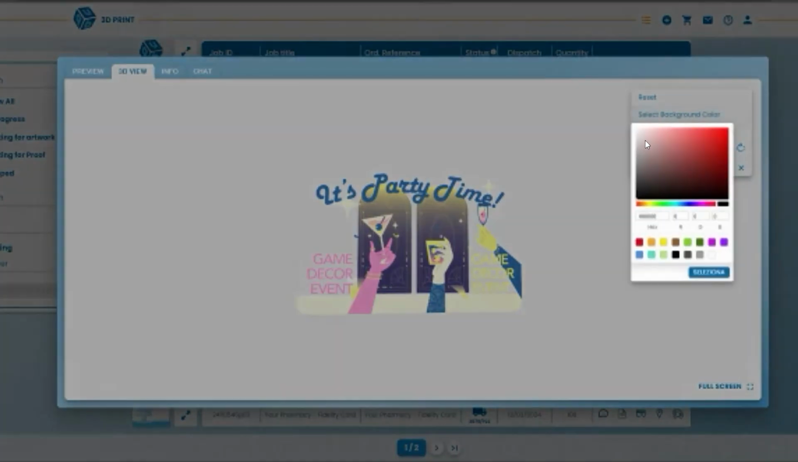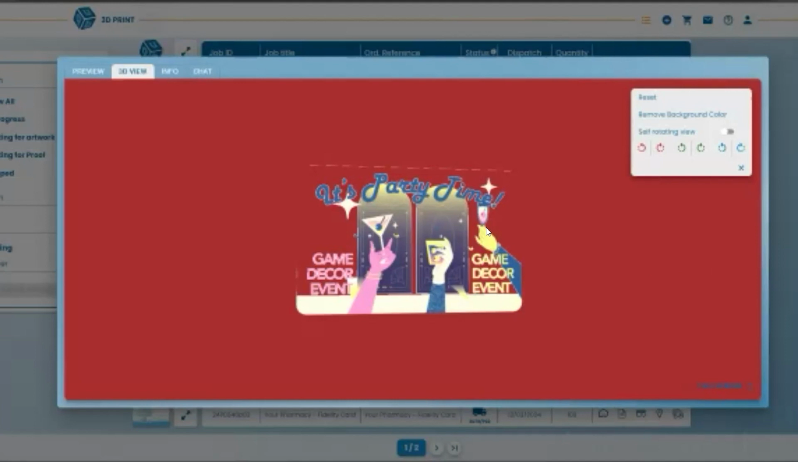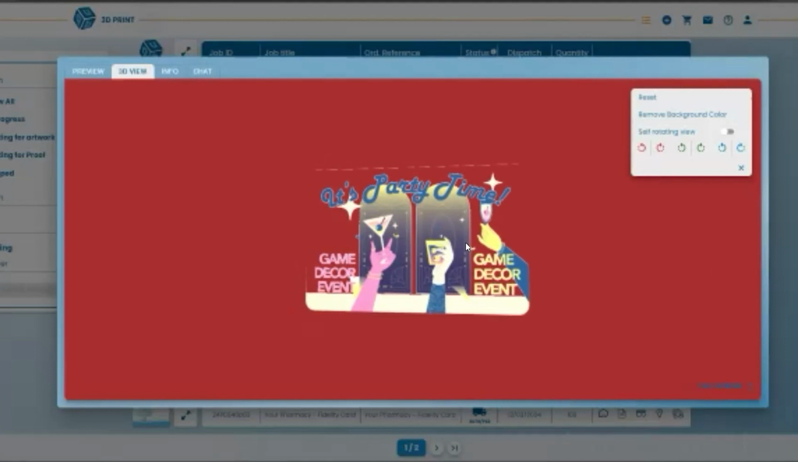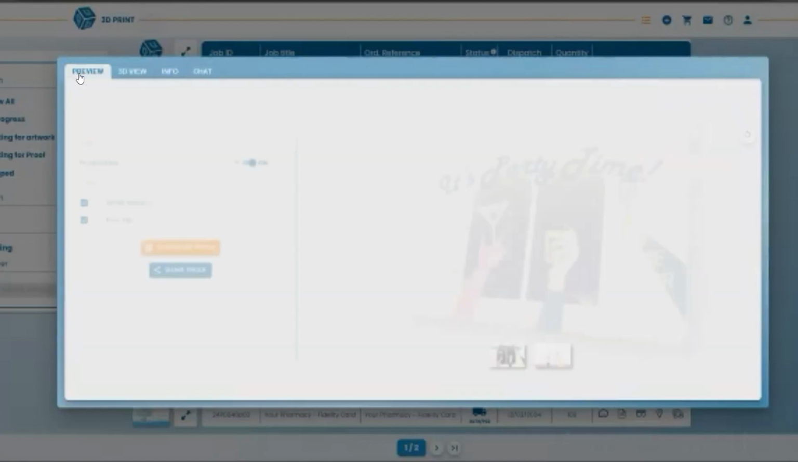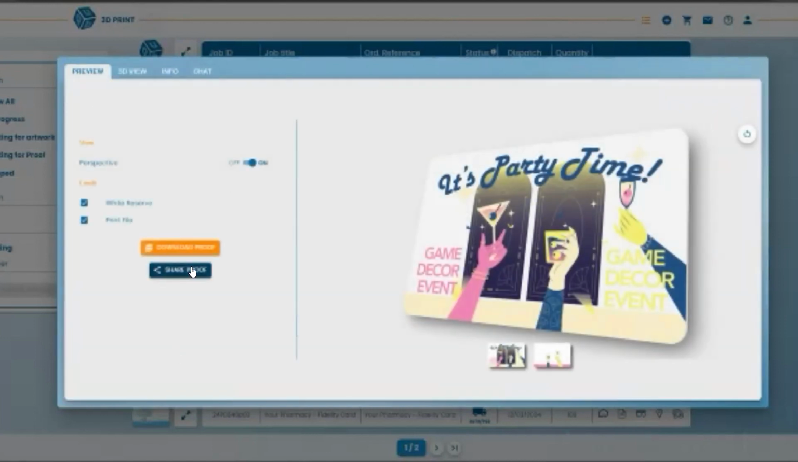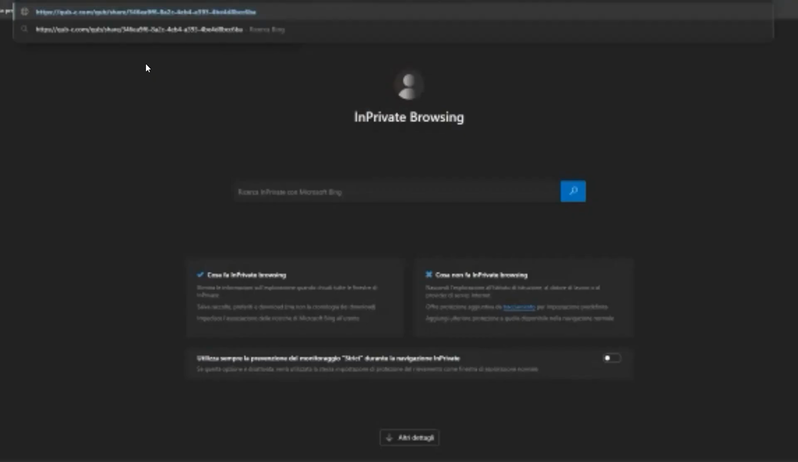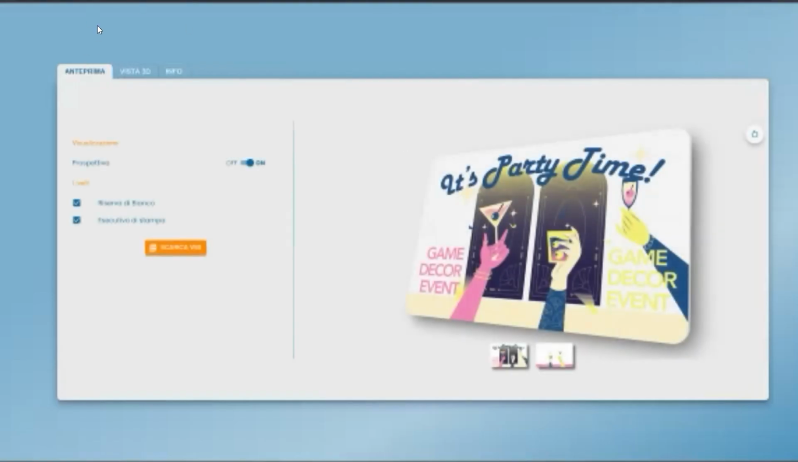For example, in this case, again, the transparent card, I can also change the background, so I can understand even better where the transparency is. And as I was saying, you can also share the proof with your final customer. And this link is completely neutral, and it's like a YouTube link. So as you can see, there is no reference to us. There is no reference to 3D print.